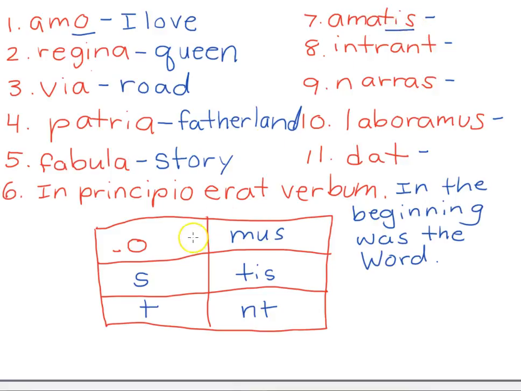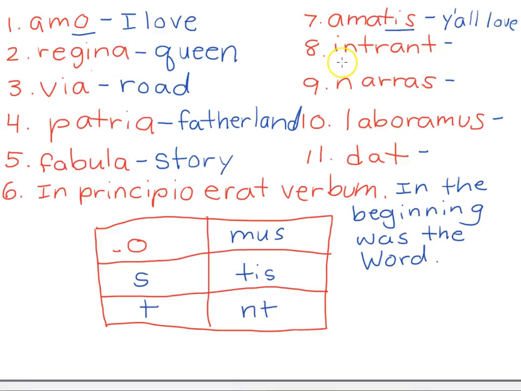Tis. O is I, S is you, T is he or she or it, mus is we, tis is you all. You all or y'all. Ama is about love, you all love. Or y'all do love, or y'all are loving. All right, there we go.